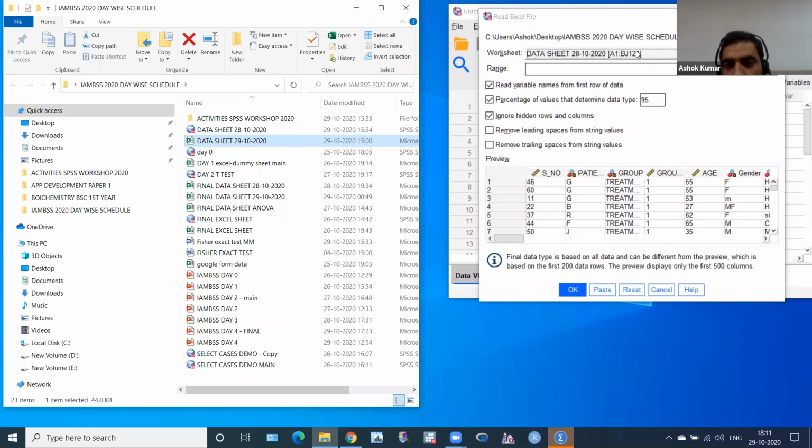Okay, then I have to see what the problem is. I think this is final data ANOVA 20 and this is 29. Okay, then I have to click OK.